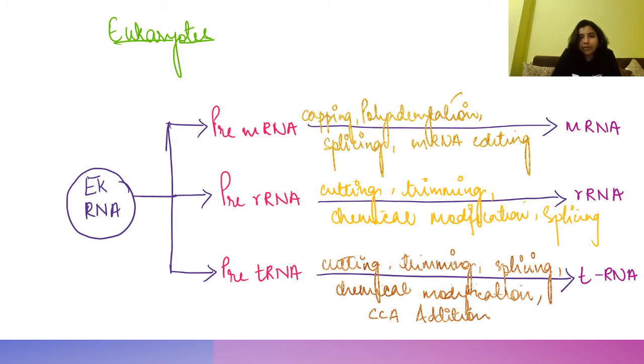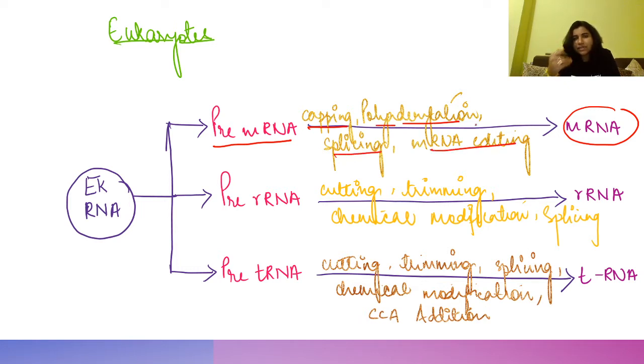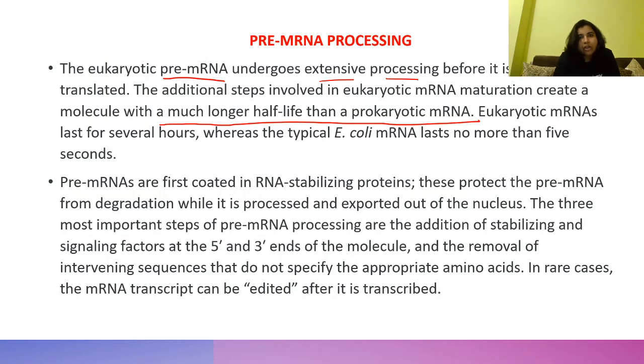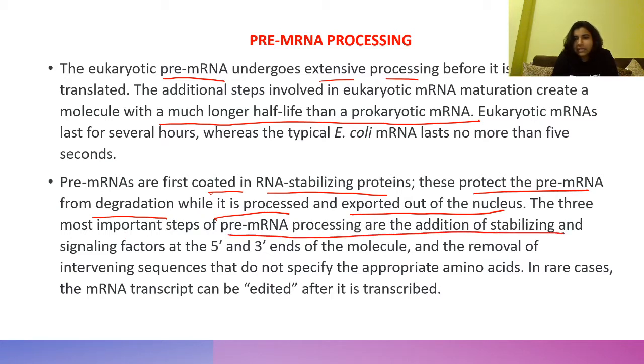But if we talk about eukaryotes, you can see this pre-mRNA changes to mRNA with the help of capping, polyadenylation, splicing, and mRNA editing. So these are the steps it undergoes to get converted from pre-mRNA to mRNA, right? Pre-mRNA are first coated in RNA stabilizing protein. These protect the pre-mRNA from degradation while it is processed and exported out of the nucleus. The three most important steps of pre-mRNA processing are addition of stabilizing signaling factors at the 5' and 3' ends and the removal of intervening sequences. We will see these things in detail now.